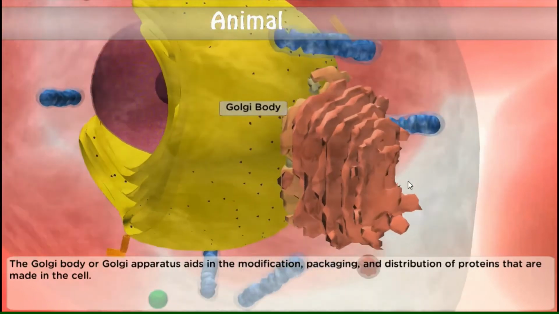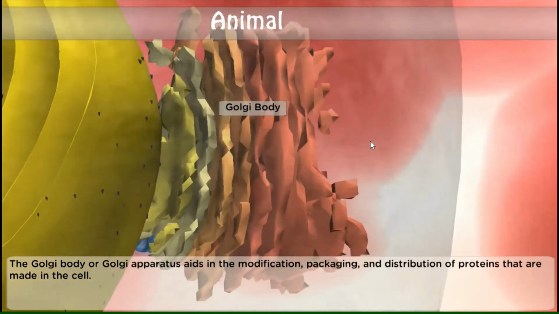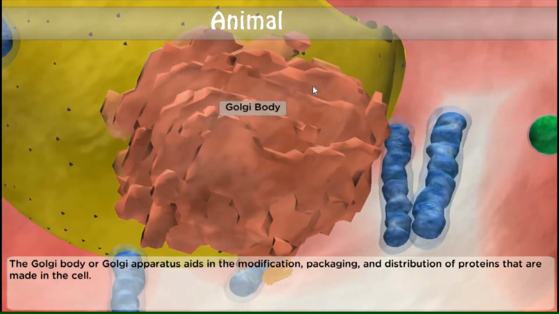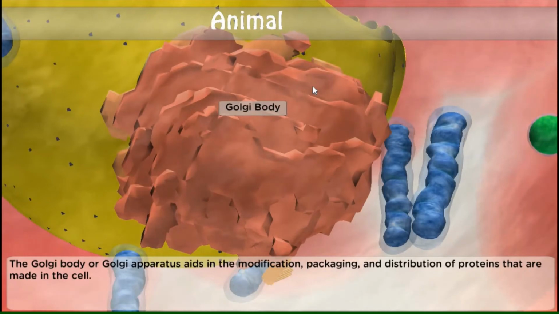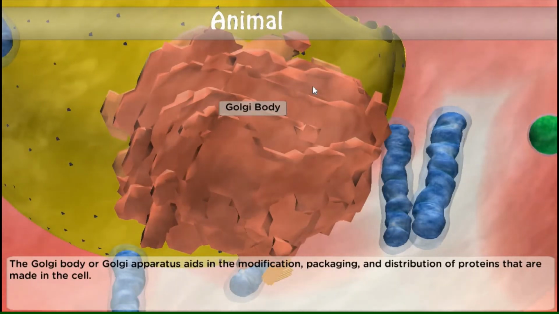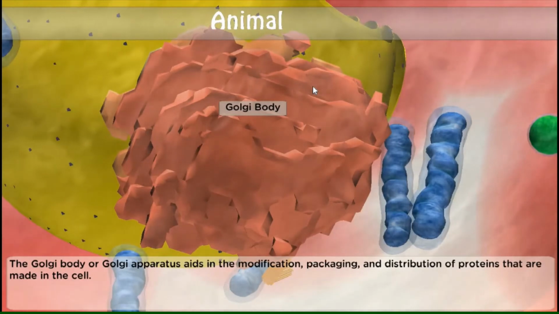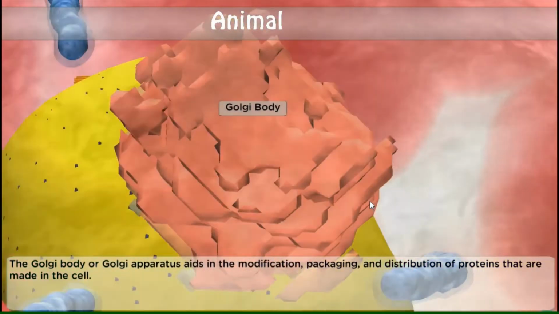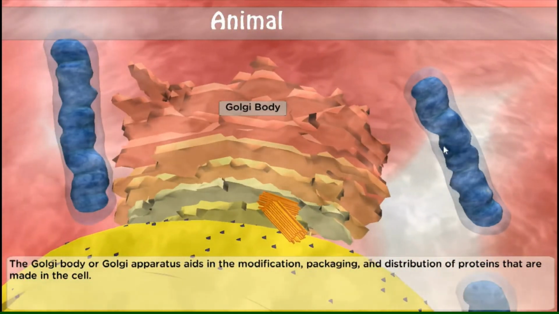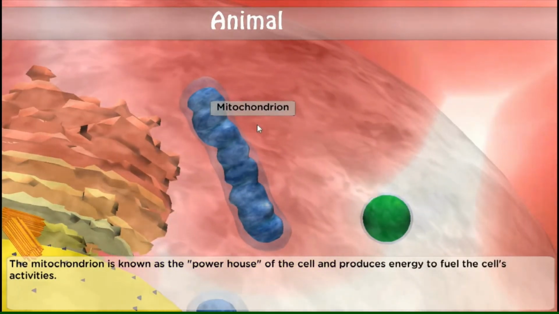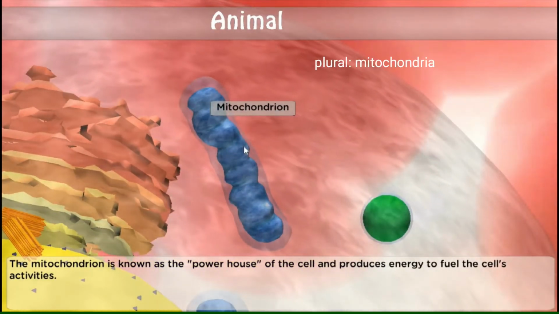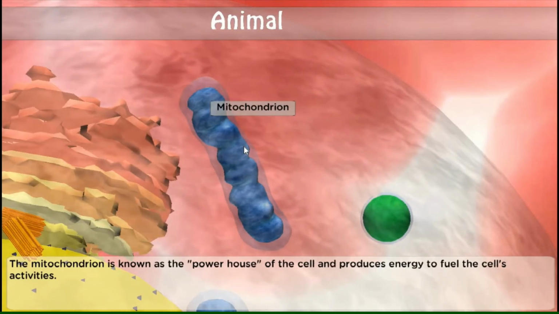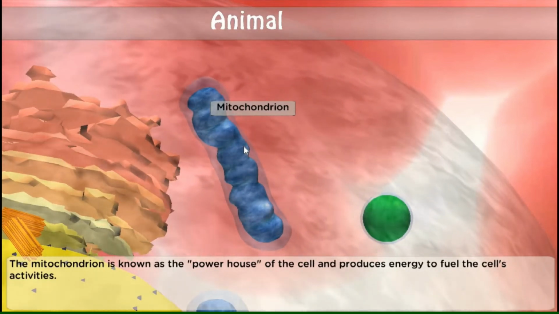Okay, next part is the Golgi body or the Golgi apparatus. The Golgi body or Golgi apparatus aids in the modification, packaging, and distribution of proteins that are made by the cell. So next is this one, the blue one. This is the mitochondrion. Singular mitochondrion, plural mitochondria. The mitochondrion is known as the powerhouse of the cell and produces energy to fuel the cell's activities.